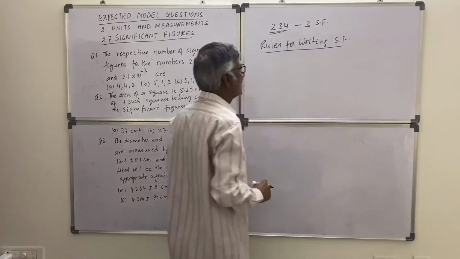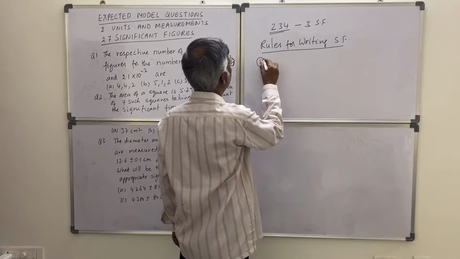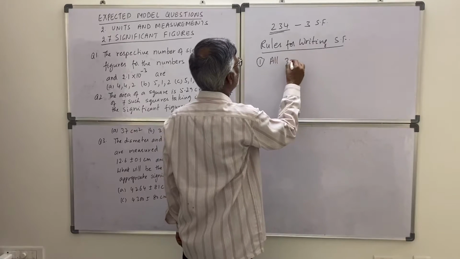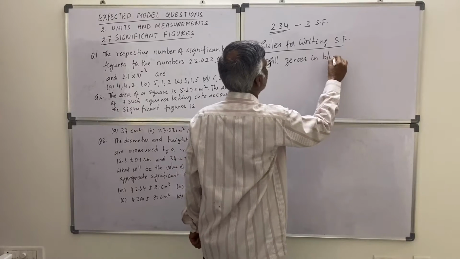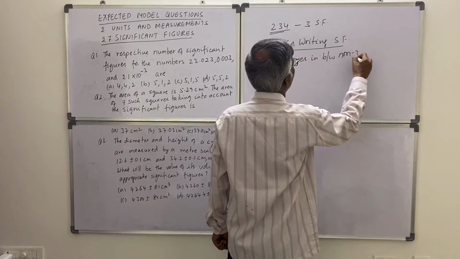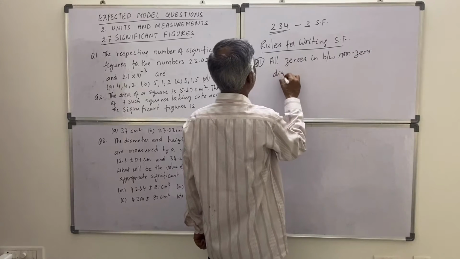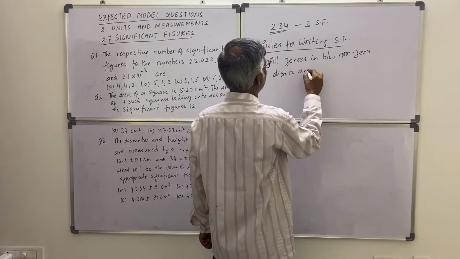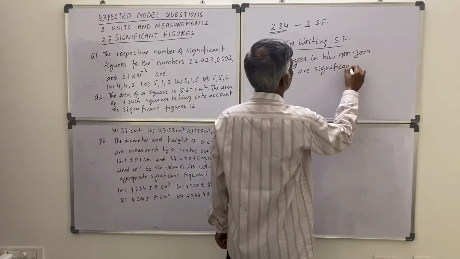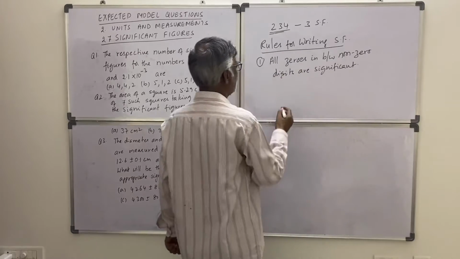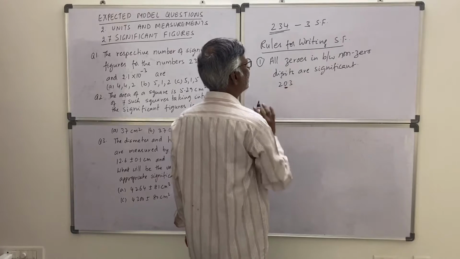First rule: all zeros in between non-zero digits are significant. That means suppose 203, this zero is significant. So three significant figures are there.